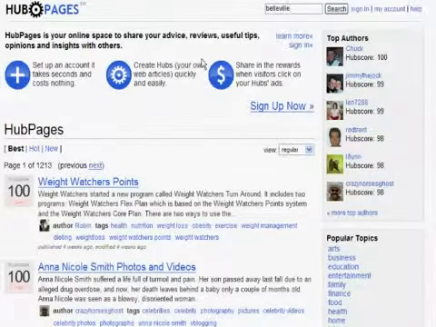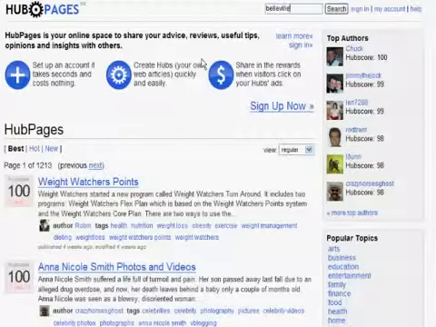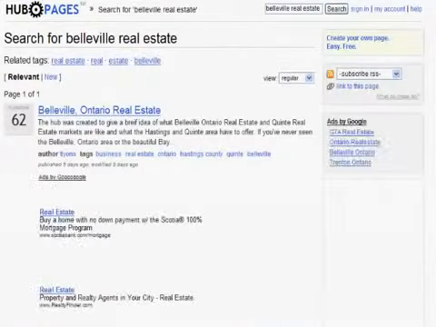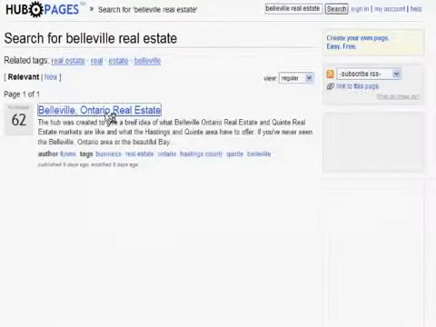Google, MSN, and Yahoo all look at inbound links and the text of those inbound links to see if they're relevant for a particular site, and will give a higher ranking to sites that have the correct anchor tags and surrounding information around those tags that are relevant to the site that they point to. So I'm going to look at a hub page that I created earlier as an example. And this is it here.